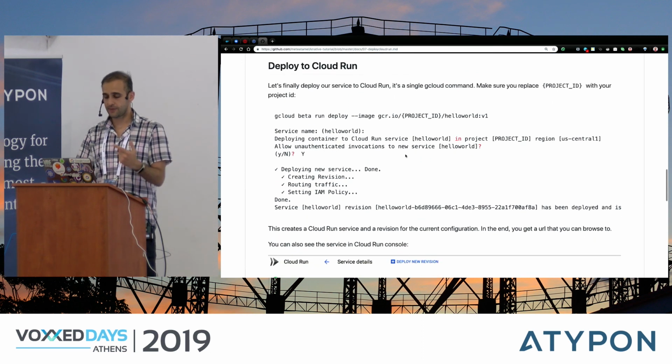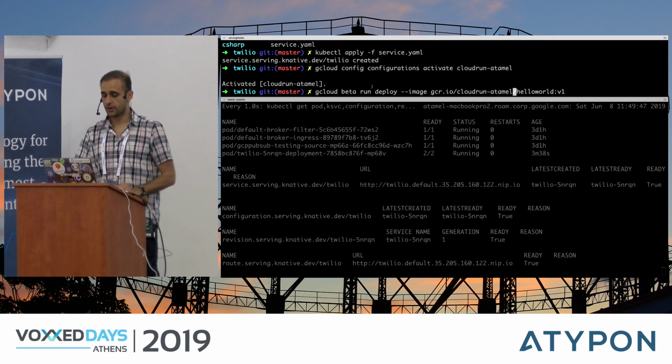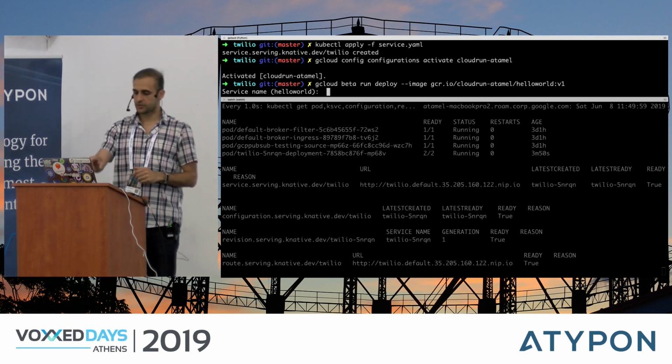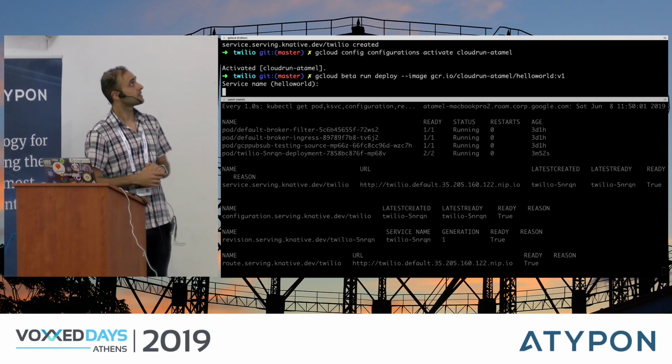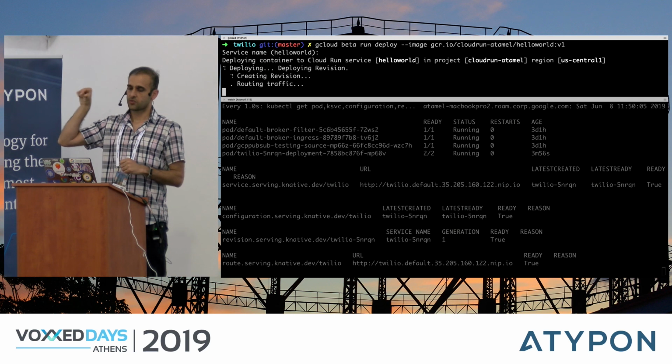Once I have my image in Google Cloud, all I need to do is run this command. Let's copy this and run it and see what happens. I need to change this project ID to my project ID. So what I'm doing here is saying gcloud, the command line tool, beta run deploy, and I just point to my image that I already pushed. The image is the same as before, Hello World v1. It asks me, is this the service name? Yes. And then it's deploying, creating a revision, and routing traffic to that revision.